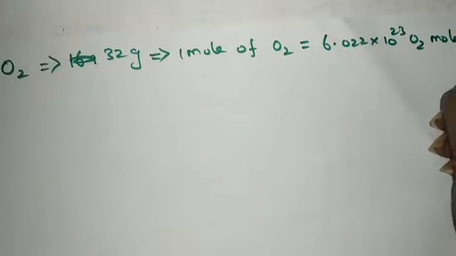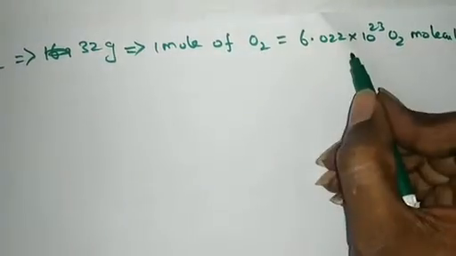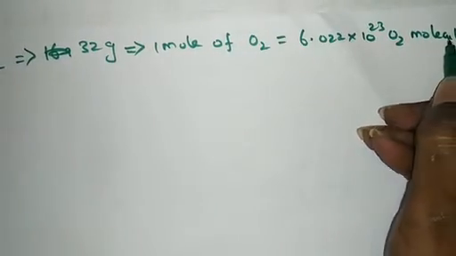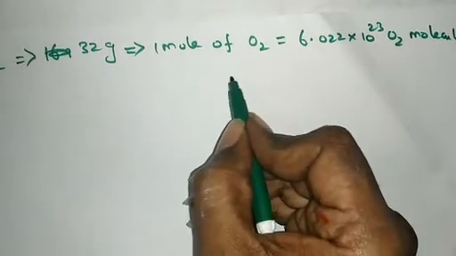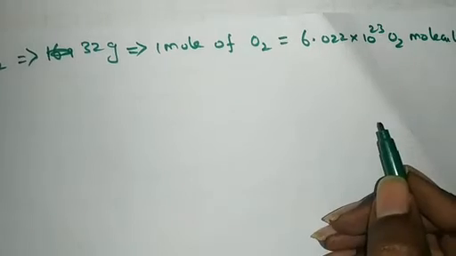And this is very important to note down here. If I say 1 mole of oxygen molecules, you must say Avogadro number of oxygen molecules. If I say 1 mole of oxygen atom, which is equal to Avogadro number of oxygen atoms.